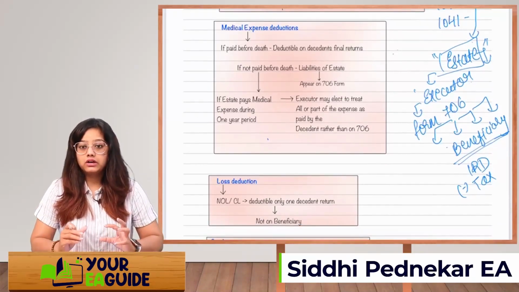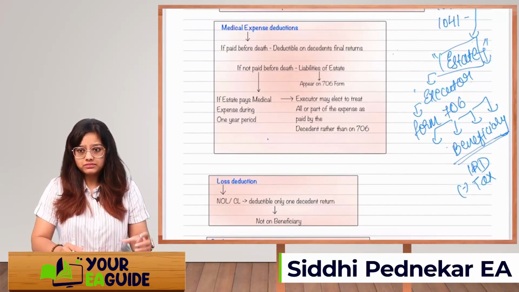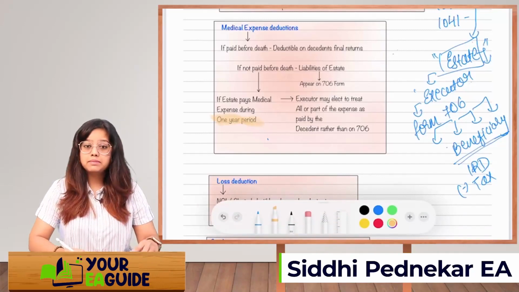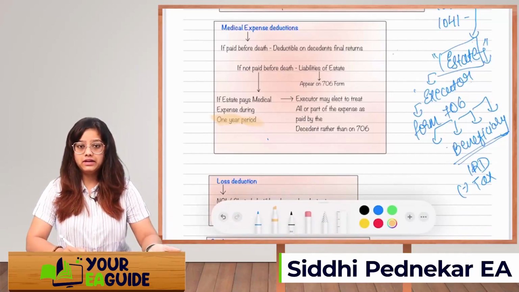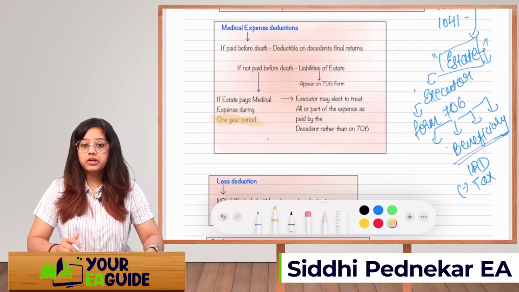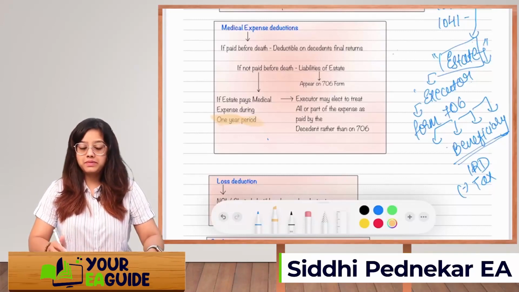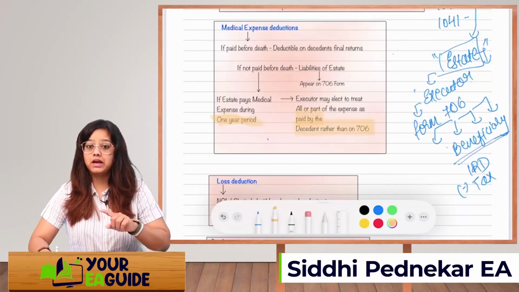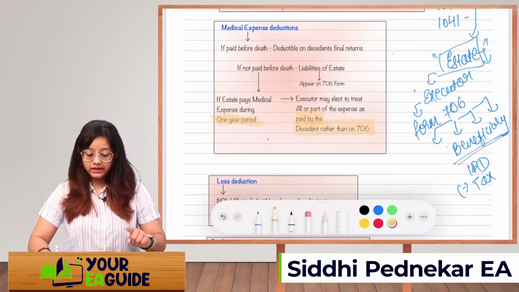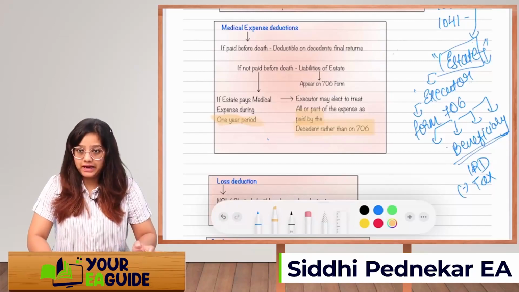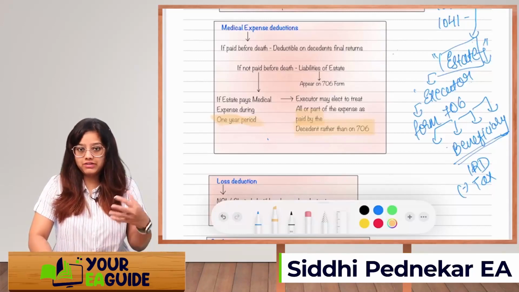Now within a certain period, that is 1 year from the date of death, if that liability is paid off by the estate, right? If the estate pays the medical expense within 1 year, then the executor may elect to treat all or part of the expense as paid by the descendant rather than on 706. That means it will be allowed as a deduction on the descendant's 1040 return. Got it, guys? Whenever a medical expense is incurred and paid by the descendant before death, then anyways he is going to get the deduction.